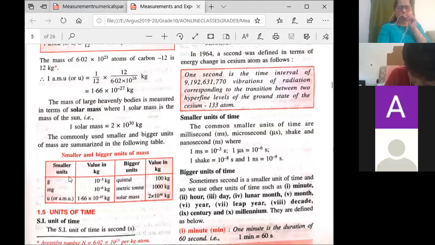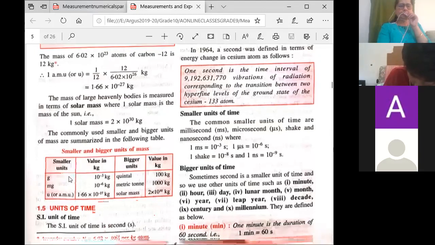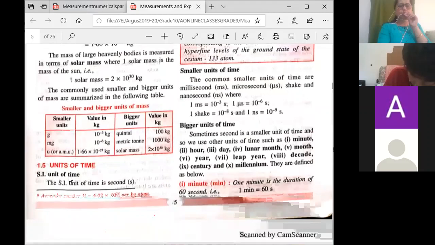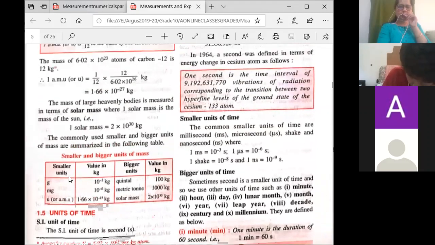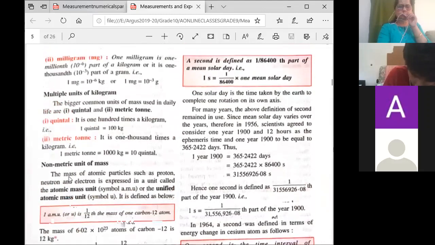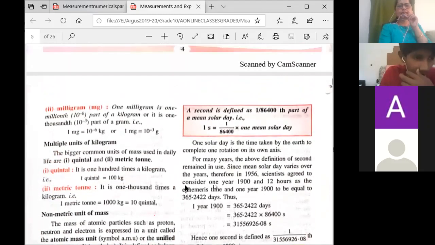Then next is unit of time. Now the SI unit of time is second. So how is 1 second defined? Now children, can you see 1 day is called a solar day? Now why is it given? See, this definition we have to learn. A second is defined as 1 upon 86400 part of a solar day.